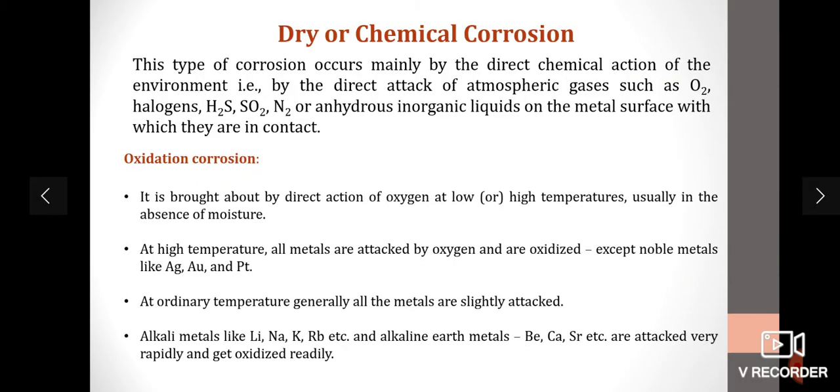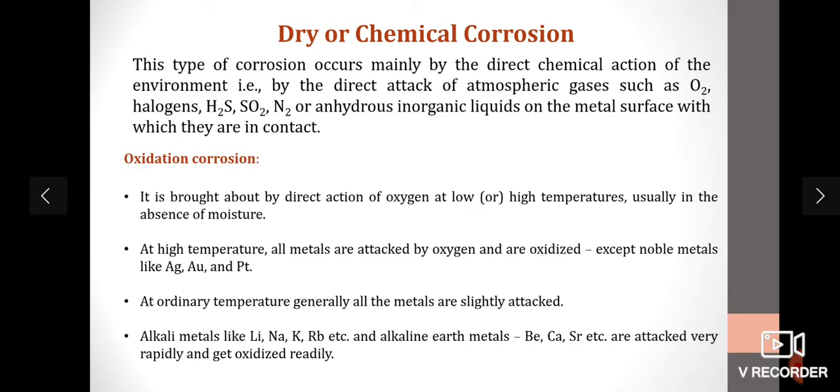So what is dry corrosion? This type of corrosion occurs mainly by the direct chemical action of the environment, that is, direct attack of atmospheric gases such as oxygen, halogens, H2S, SO2, N2 or anhydrous inorganic liquids on the metal surface with which they are in contact. In dry corrosion, first we are going to discuss oxidation corrosion. It is brought about by the direct action of oxygen at low or high temperatures, usually in the absence of moisture.